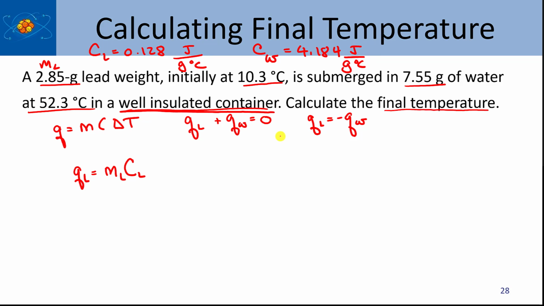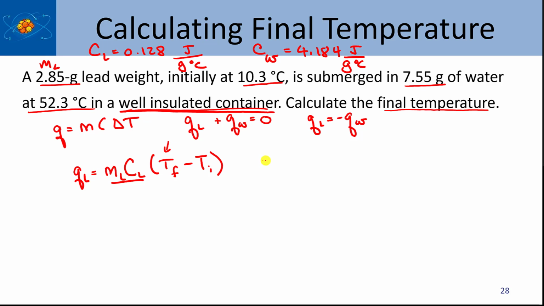So I have both of these values. These values are known. And then I have T final minus T initial. Now, T initial is 10.3, so I actually have that value as well. So the only part I don't know is T final.